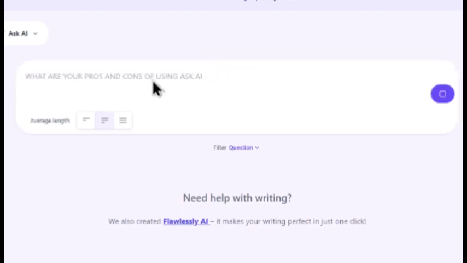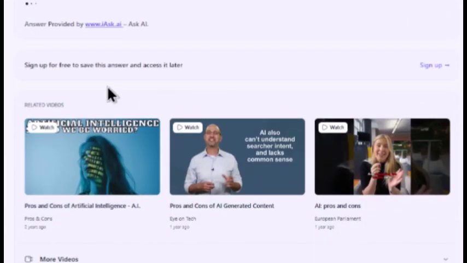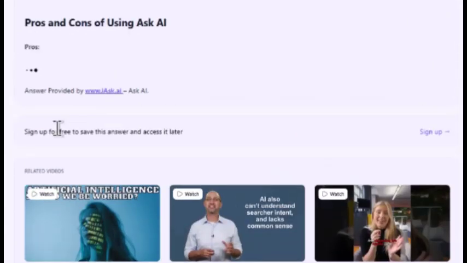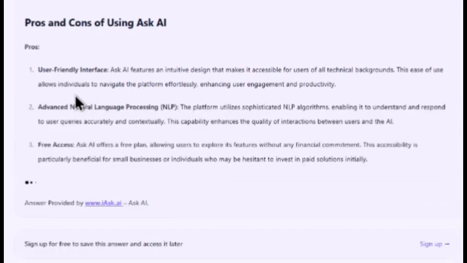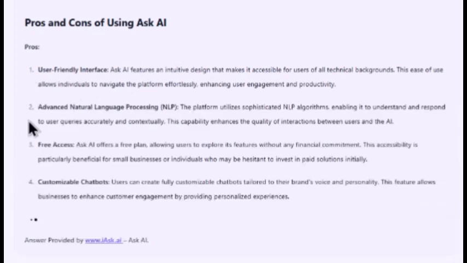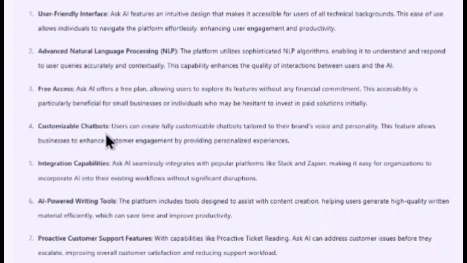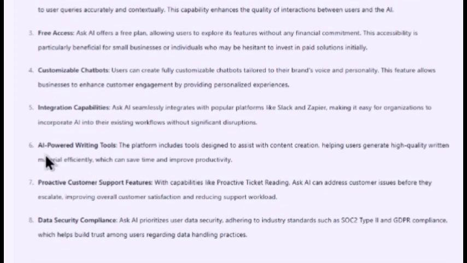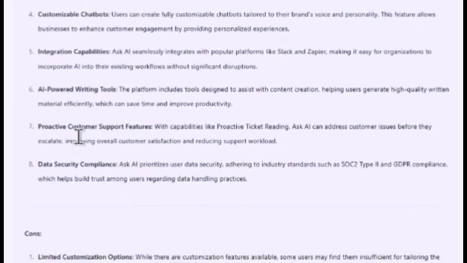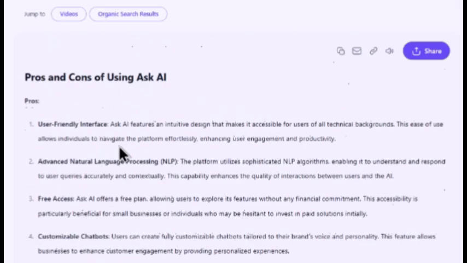So I've specified it. What are the pros and cons of using Ask AI? Alright, user-friendly interface, advanced natural language processing, free access, customizable chatbot, integration capabilities, AI-powered writing tools, proactive customer support features, and data security compliance are the pros.